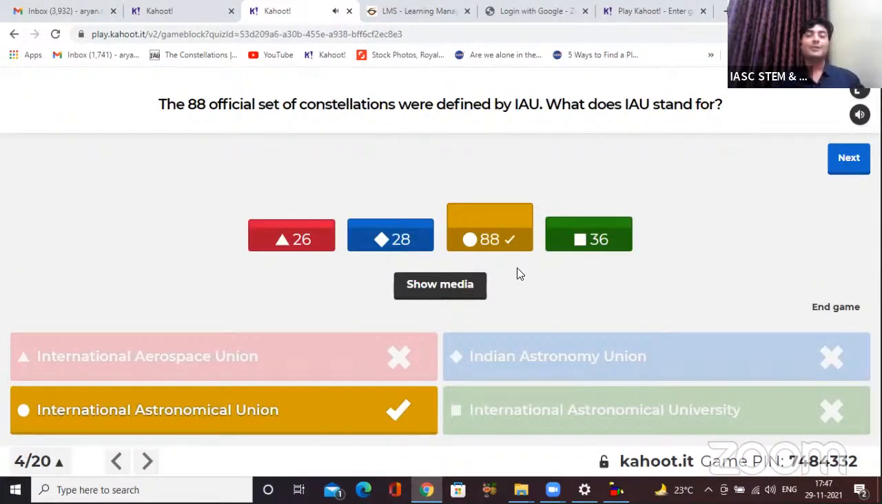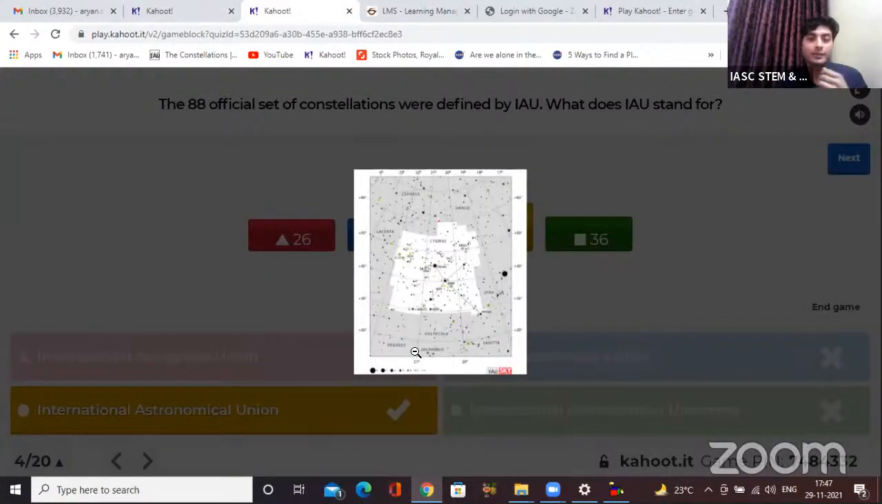All right. So here, 88 of you are correct. What a coincidence. 88 constellations, 88 of you are correct. Okay. So IAU is actually International Astronomical Union. Now, let me just show you the file attached over here. So here you see this white area. Now, this is one area, that means one constellation.